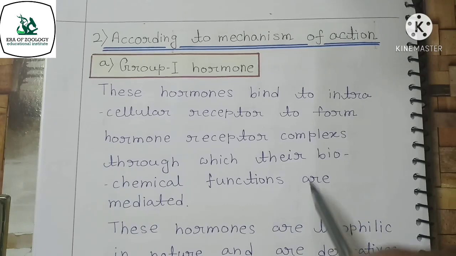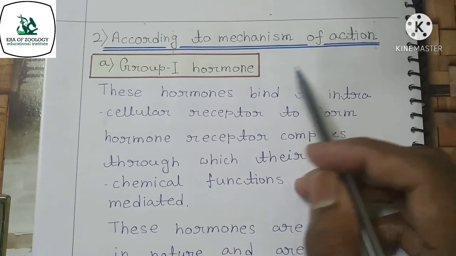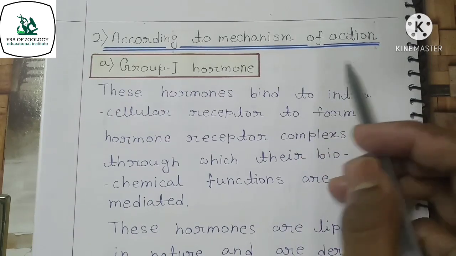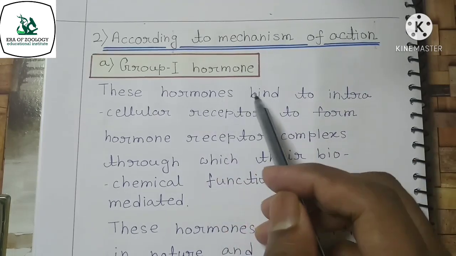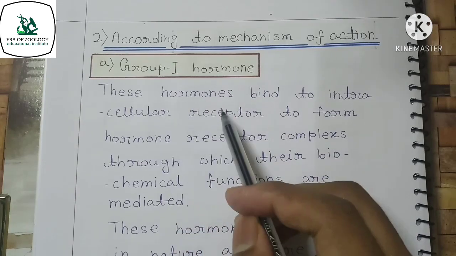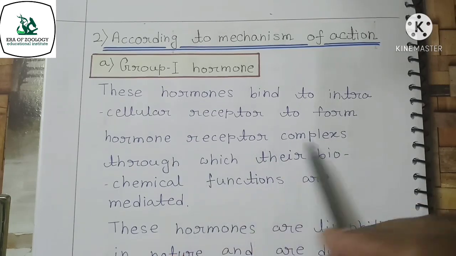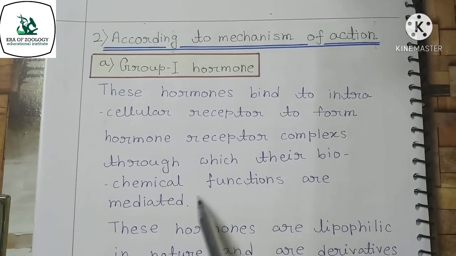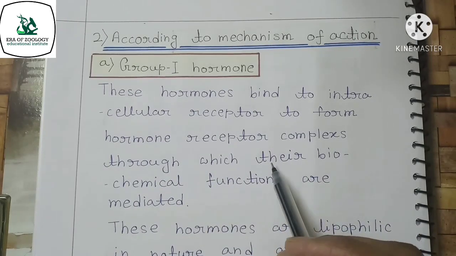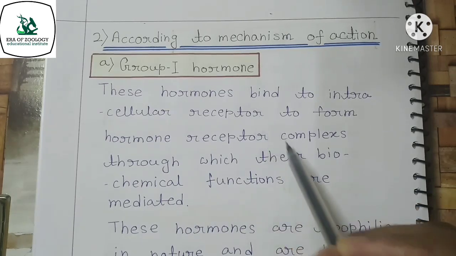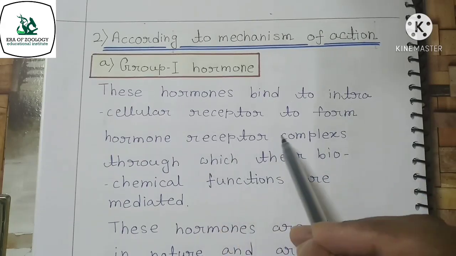Now we will classify hormones according to mechanism of action. According to mechanism of action, hormones are classified into group 1 hormones and group 2 hormones. Group 1 hormones bind to intracellular receptors to form a hormone receptor complex, through which their biochemical functions are mediated.